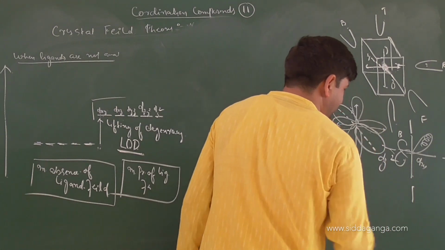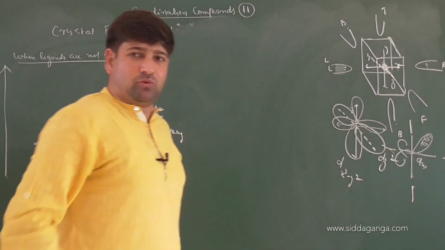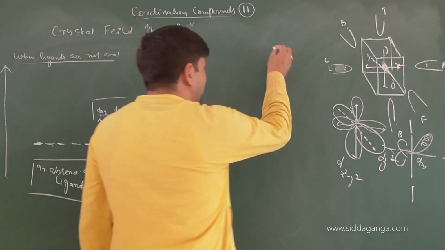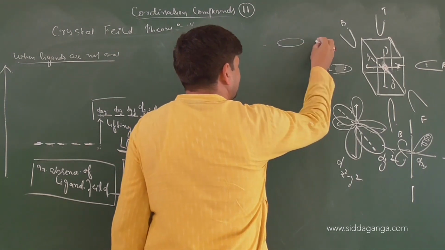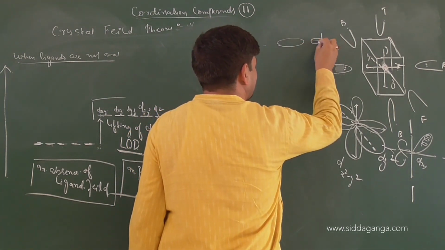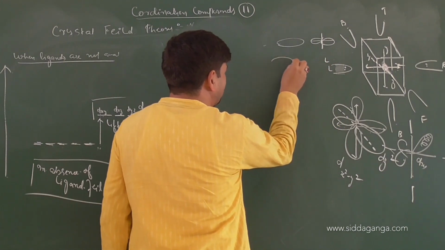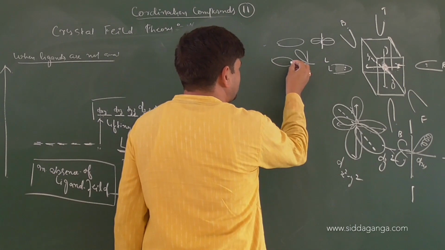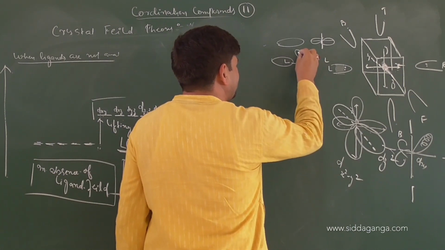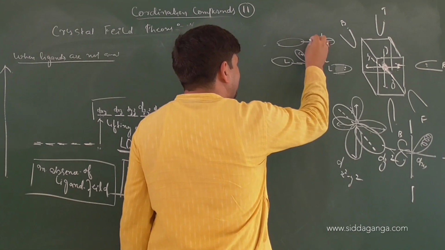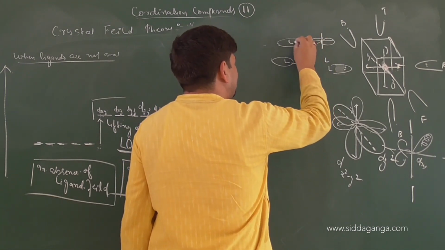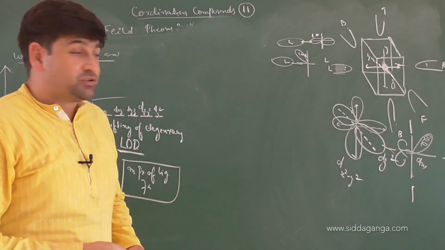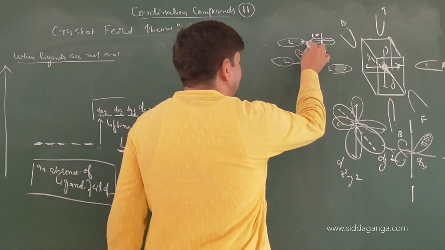Now my question is, which of the orbitals will be affected more? The orbital which is along the axis, and then you have the orbital which is in between the axes. So there is no direct interaction between the ligand and the central metal atom's d orbital. Here there is head-on interaction between the ligand and the central metal atom's orbital. Are you getting it or not? So this interaction is direct and this interaction is indirect.